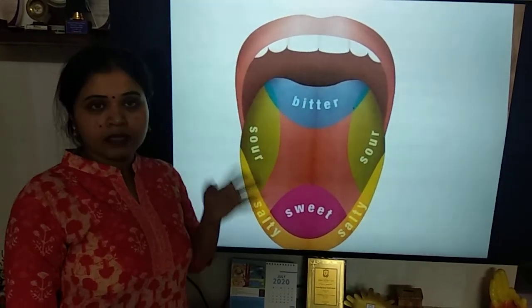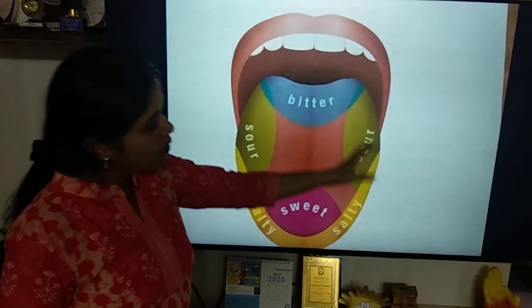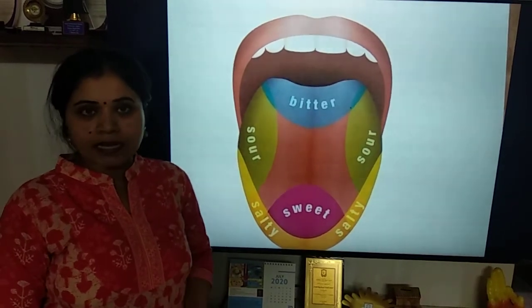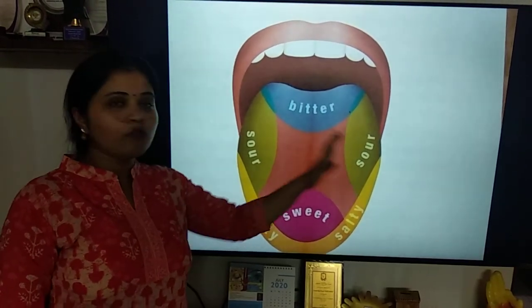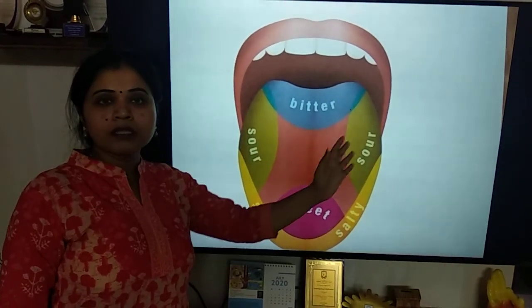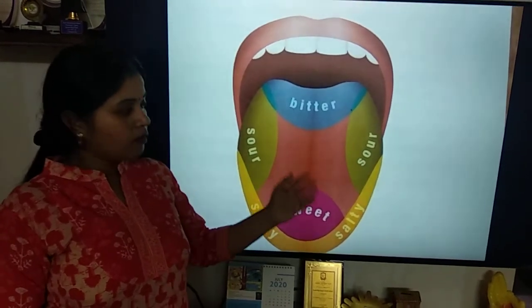And then you will get a bitter taste. Now one thing I would like to mention here, children, is that this diagram given in your book is actually an old concept. Now it has been found by scientists that taste buds are uniformly distributed over the tongue surface, equally all the taste buds are distributed.